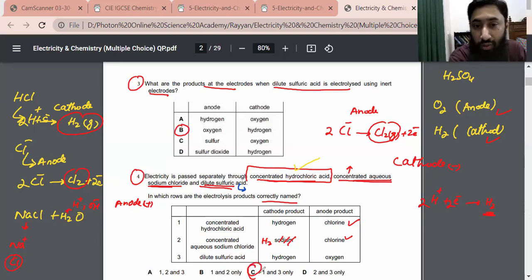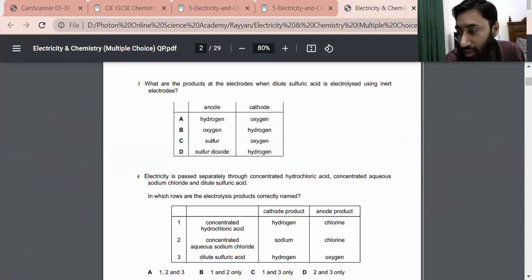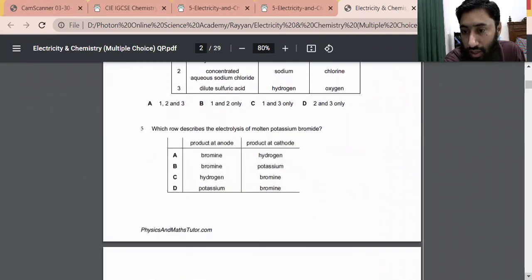In this way, we figure out these questions. These are pretty much tricky. Sometimes we need someone to discuss these things with us so that we can learn them in the best way. The next question is, which row describes the electrolysis of molten potassium chloride?